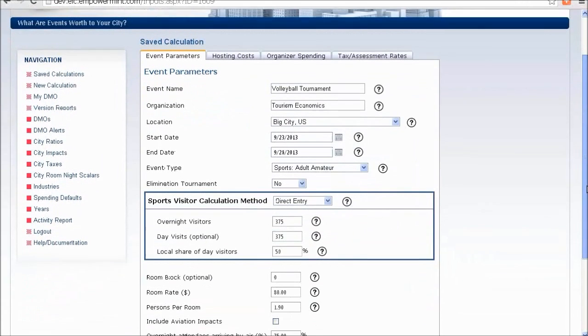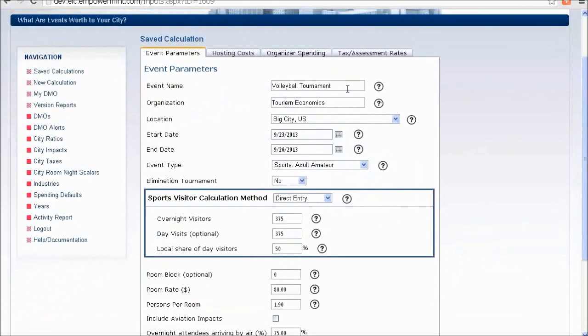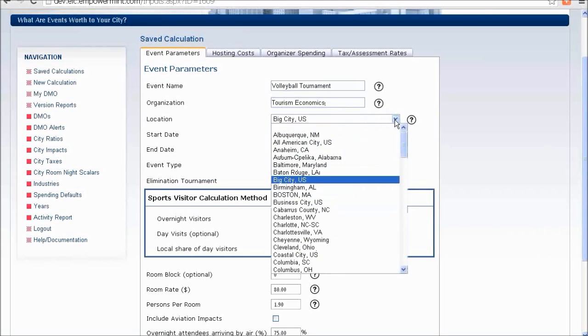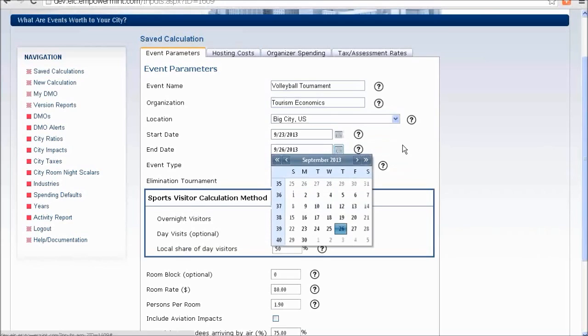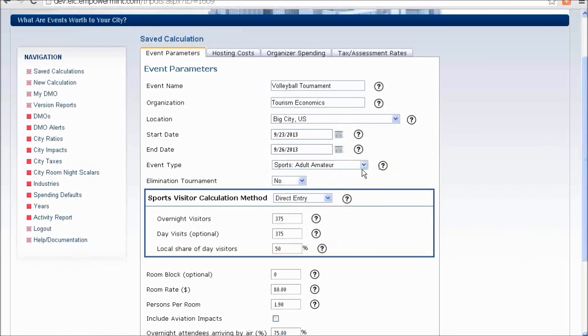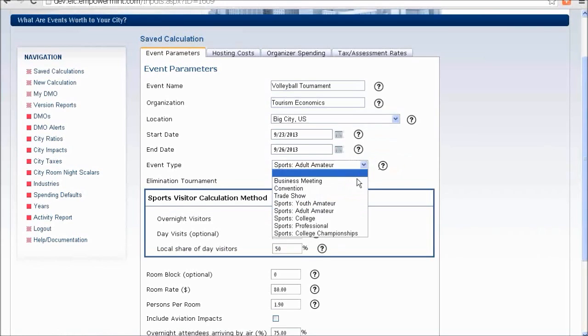Let's take a look at the platform itself, and we'll conduct a sample impact analysis. This sample analysis is for a volleyball tournament with Tourism Economics as the organizer. It's located in a generic city, which we're calling Big City, U.S. It has a start date of September 23rd and an end date of the 26th.